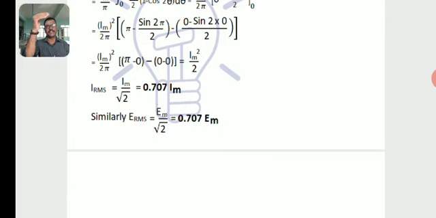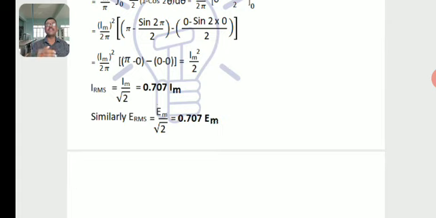Then IRMS is equal to Im by root 2, which is 0.707 Im. VRMS is equal to Vm by root 2, which is 0.707 Vm.